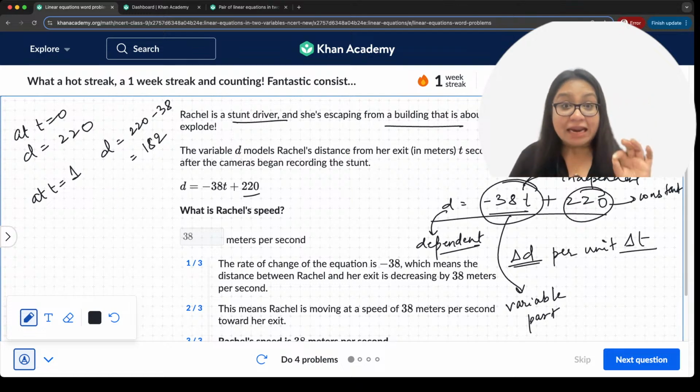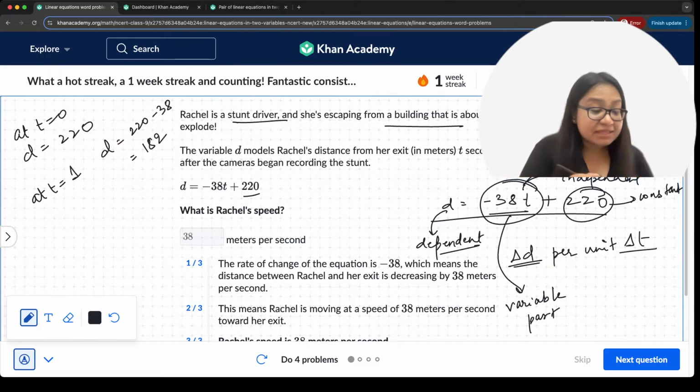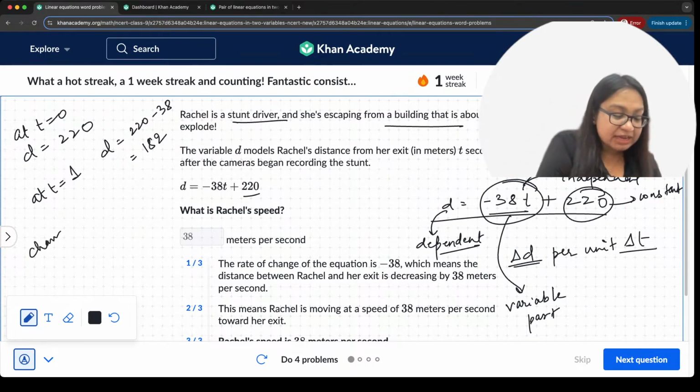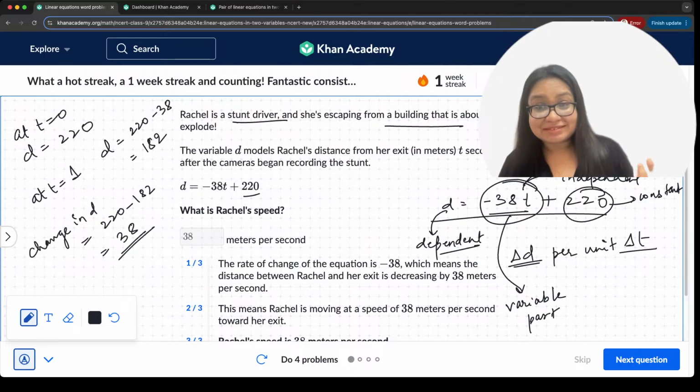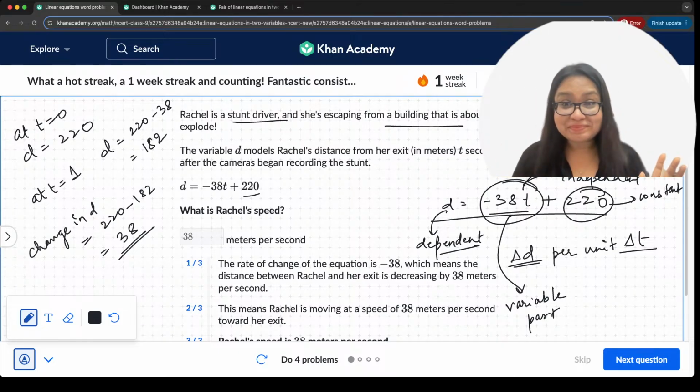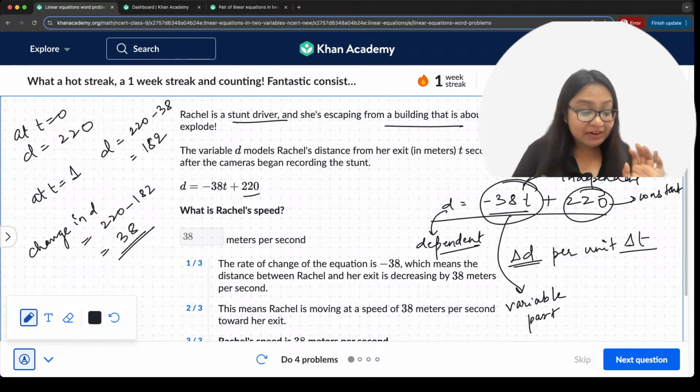Okay. Now, do you see the change? She ran by how much? That is the change. And the change in distance, change in d, is equal to how much? 220 minus 182. That is equal to 38. That's it, right? Very simple. And you can solve it this way.